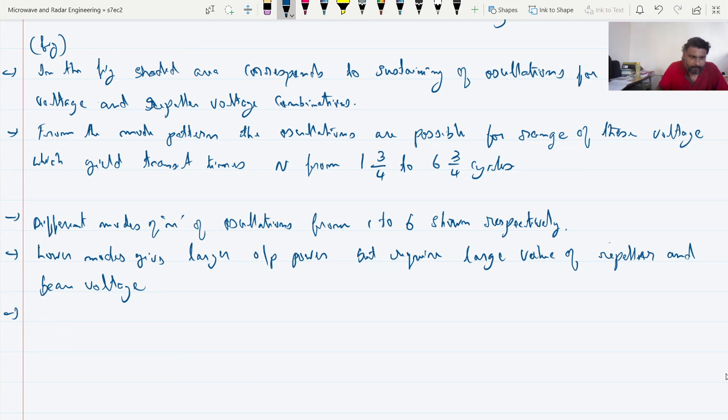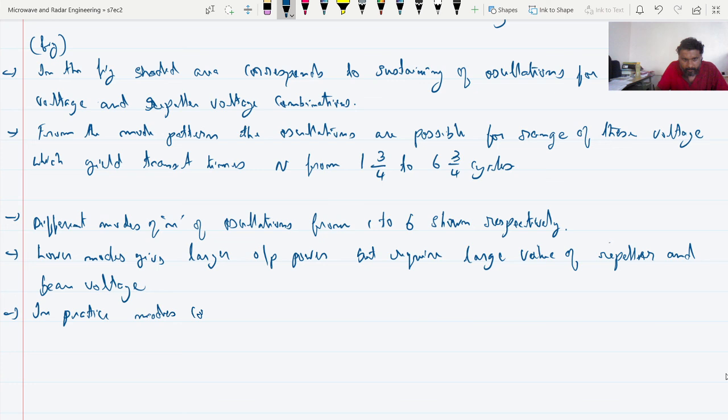In practice, modes corresponding to n equal to 2 or n equal to 3 are preferred. Okay. So this is nothing but some law.